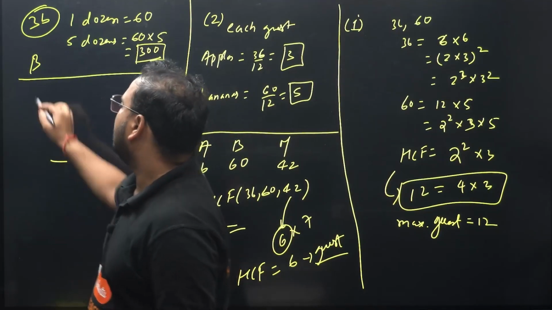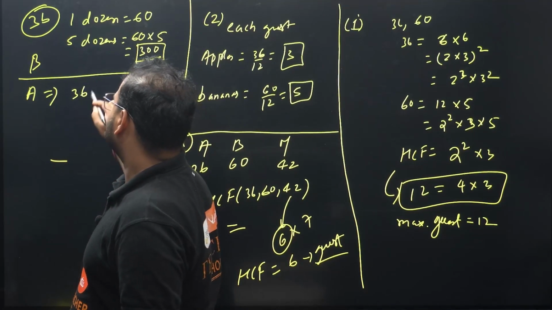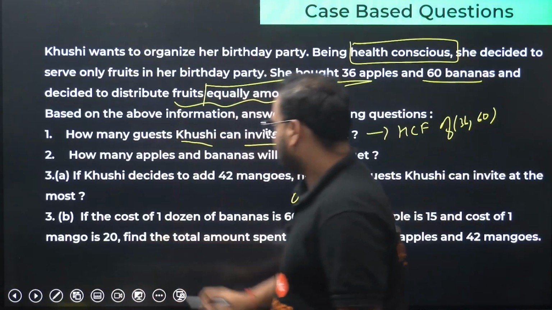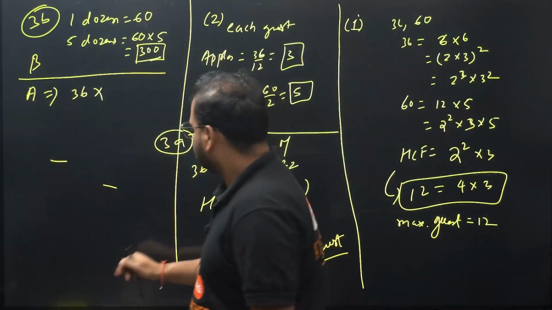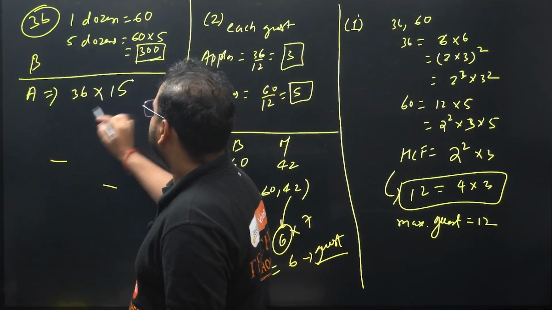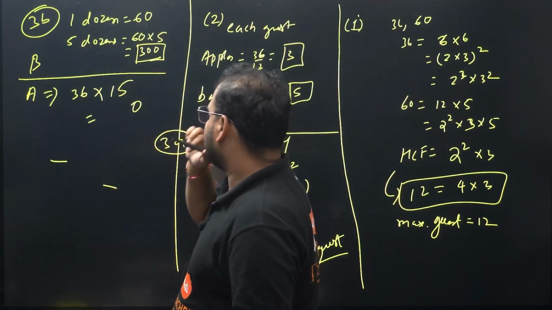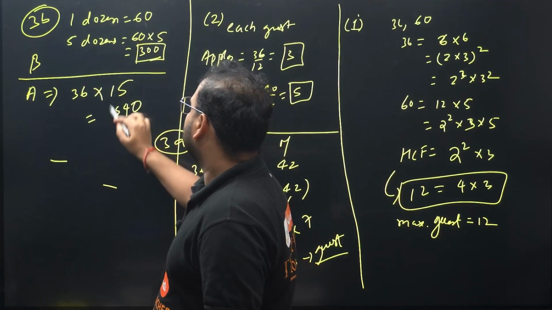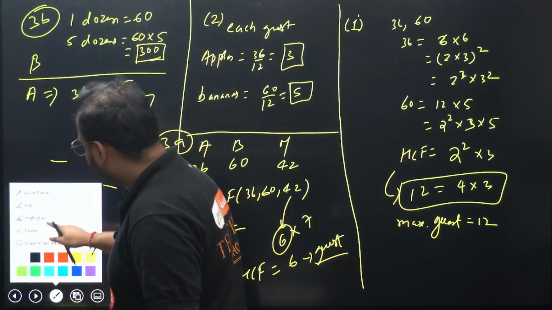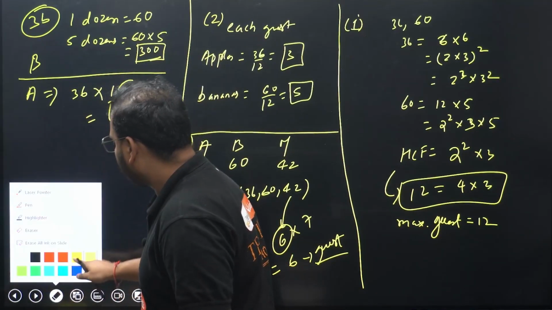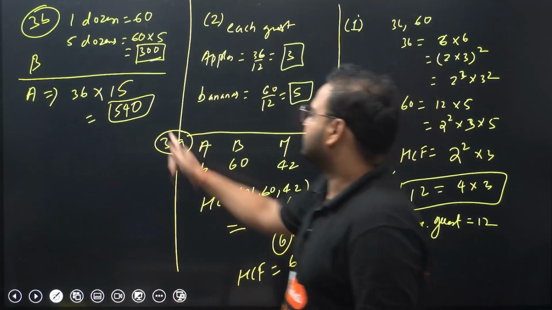Let's move on to apples. We got 36 apples and each costs what? Each costs 15 rupees. So 15 into 6 is 90, carry 9. 15 into 3 is 45 plus 9 is 54, so 540. If you're not sure, please do your own calculation, guys. Not with the help of a calculator, in your mind, on paper, okay? This is 540 for apples.